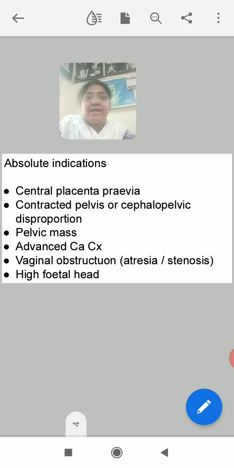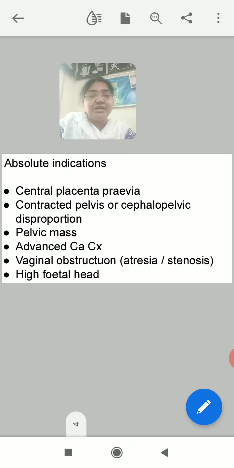Second is contracted pelvis or cephalopelvic disproportion. Either the pelvis was narrow or there was a cephalopelvic disproportion. Disproportion means ideally the pelvis should be adequate enough to allow the passage of the fetus. Then only vaginal birth is possible. So the size of the fetal head and the size of the mother's pelvis are in proportion, so that the fetal head can pass through the maternal pelvis.